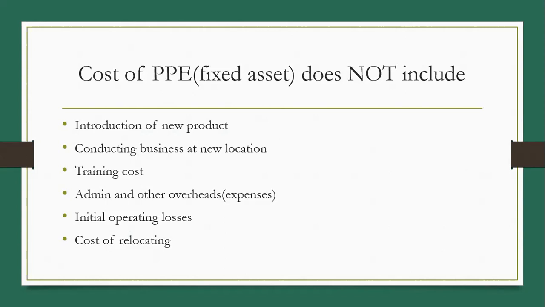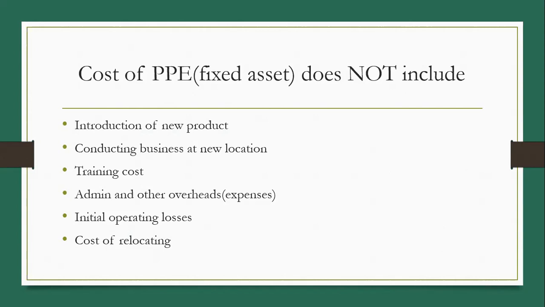Next is conducting the business at new location. So it is expansion cost. In expansion cost, we have to pay some expenses towards advertising or marketing or shifting expense, but they do not contribute to fixed asset. There is no change, no improvement in asset, so we cannot include this cost in fixed asset.